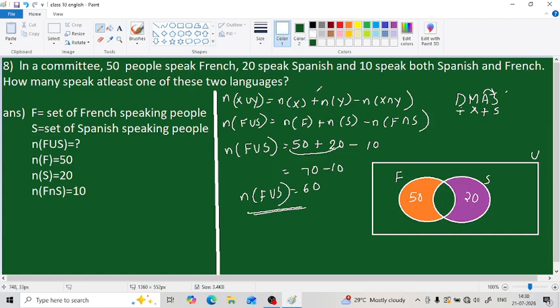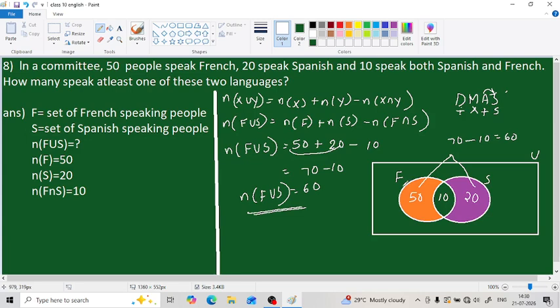So this is 10. Okay, so this is our set. Then how can we solve it? First add these two circles, then 50 plus 20 which is 70, then subtract this intersection part, minus 10, which is 60. Okay, otherwise you can show it in answer format.